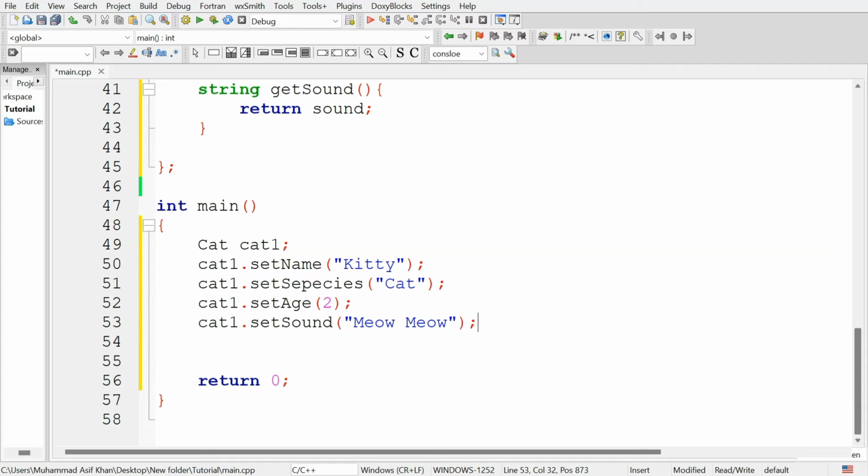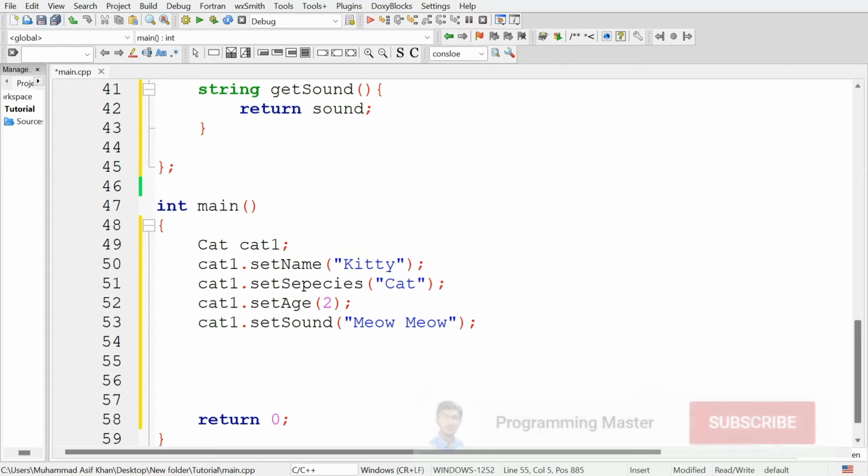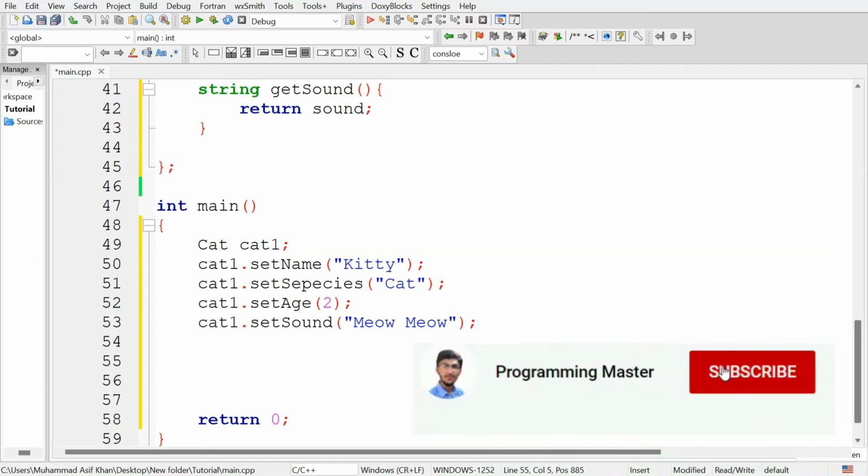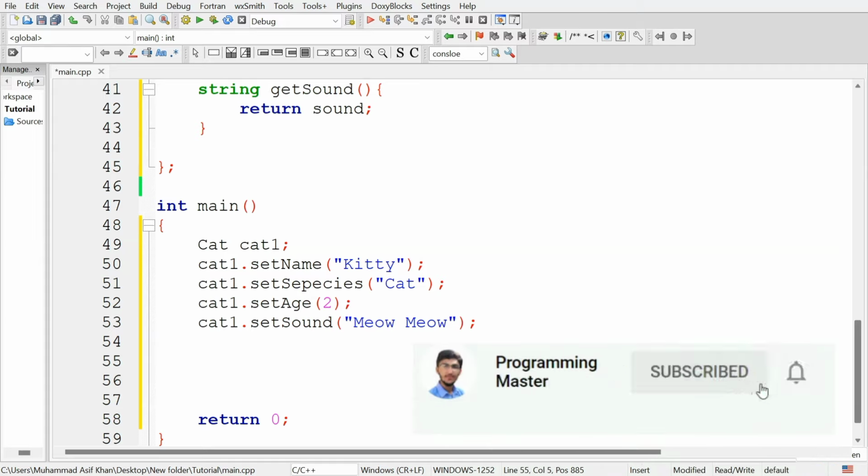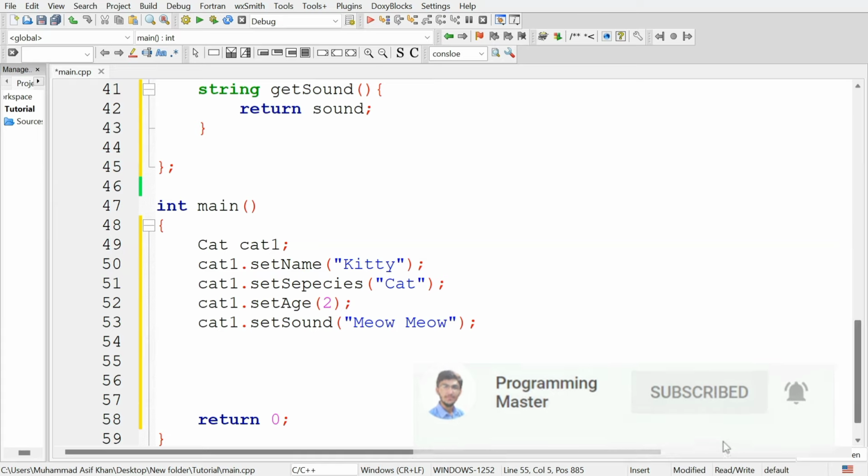Similarly, you can use the setter methods of the parent class, getter methods of the parent class with the objects of a derived class. In this way, using the setter methods, we have set the name, species, age and sound of the cat object. Now we are going to display this information of the cat object using the getter methods.